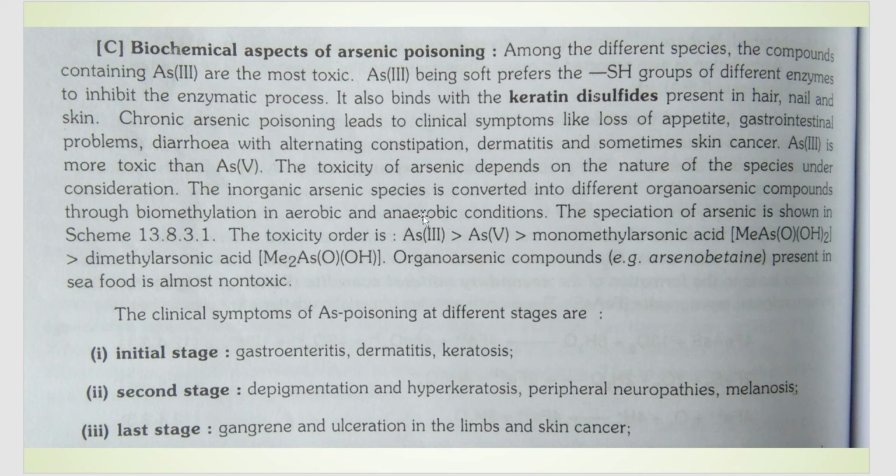So in the toxicity order, the +3 oxidation state is the most toxic, then comes the +5 oxidation state, then the monomethylated form with one methyl group, and the least toxic are those containing two methyl groups.